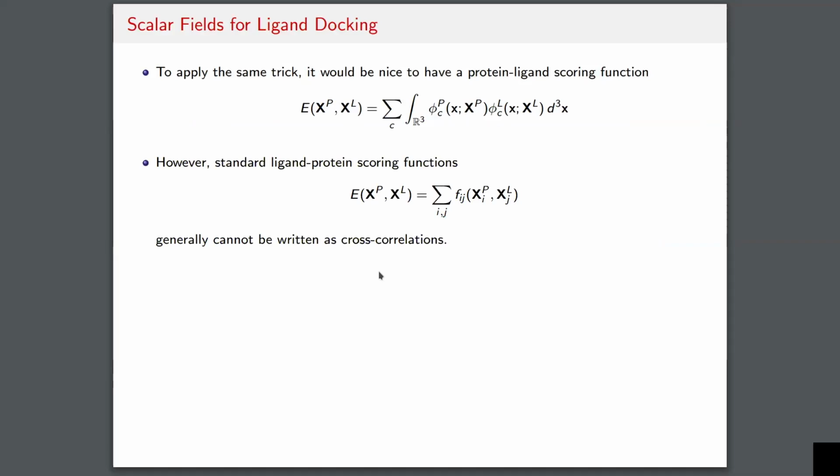So, in the protein ligand case, you can also imagine that we should be able to write down the scoring function as a convolution of this type, or rather, in this case, it's not a convolution, but just this integral of the product of the two functions. But the problem is that standard protein ligand scoring functions that are based on these pairwise energy terms generally cannot be written down, or at least cannot be easily written down as cross correlations of this form, which makes it hard to use these fast Fourier transform ideas to optimize the scoring functions that people actually use in practice.